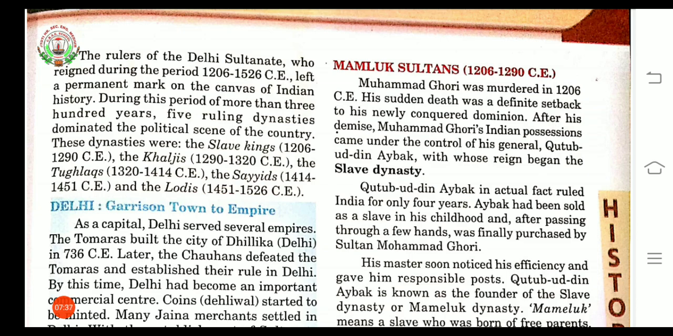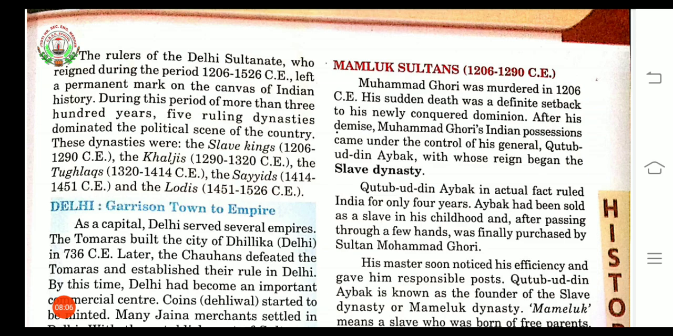Aibak had been sold as a slave in his childhood and was finally purchased by Sultan Muhammad Ghori. When Kutubuddin Aibak was a child, he was sold not only once but more than once. Again and again he was sold. The people who purchased him would sell him again, and lastly he was purchased by a sultan, Muhammad Ghori.